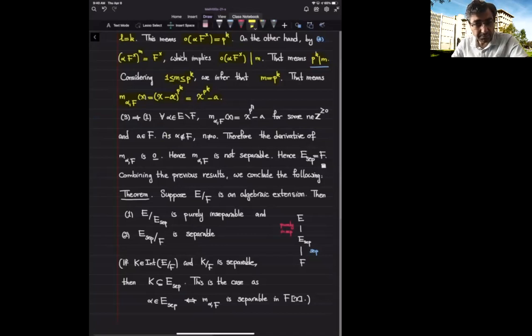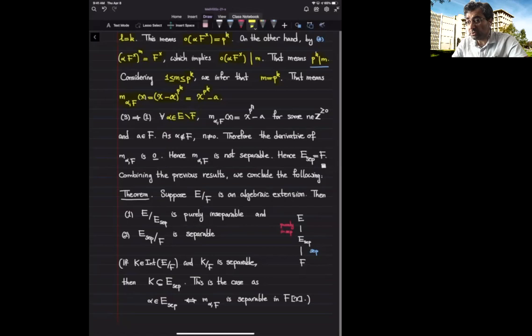So I start with an element outside of F. That's equivalent to saying that the minimal polynomial of such an element should have a degree at least 2. If the degree of the minimal polynomial is 1, that's equivalent to saying that the element belongs to the base field.